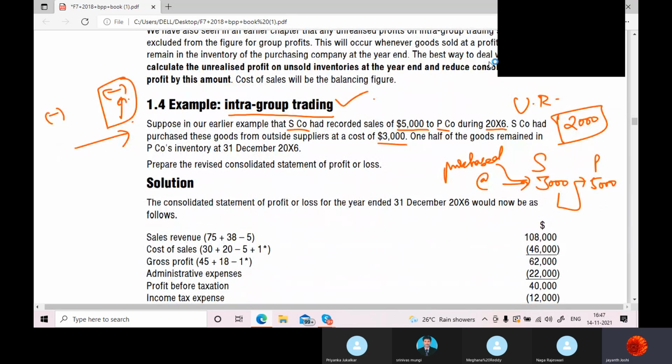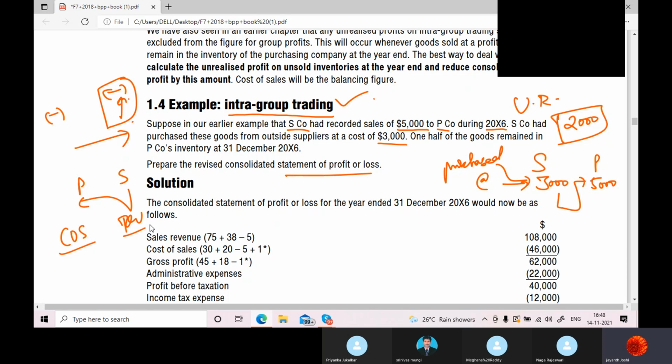So here we are again. That was the treatment which was done in the statement of financial position. This is the statement of P&L we are preparing. We are preparing statement of profit or loss. Now, as the trading is happening between the parent and subsidiary, who has sold the goods to whom? Subsidiary has sold the goods to parent, and they recorded that as their revenue. Who has purchased the goods? The parent. They have recorded that as cost of sales. What you need to do? You need to remove this particular intra-group trading from their sales and cost of sales.